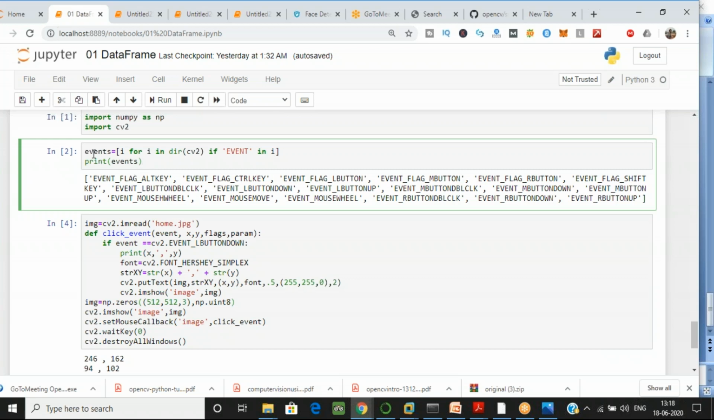So what I have used is one variable. I have created one variable with the name events, in which I have provided a for loop. You have to start with the for loop, and in this you have to go to the dir, that is the directory cv2, because all your events, that is the methods and the functions, are stored in your library cv2. So I have told it that you have to go to the directory cv2.